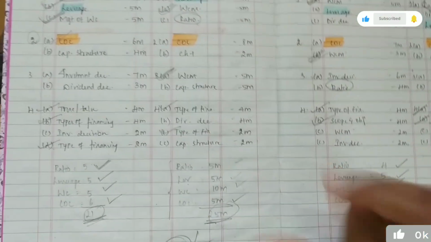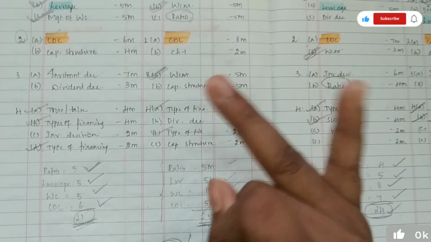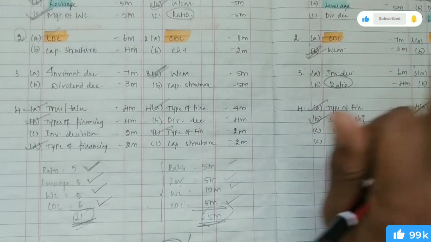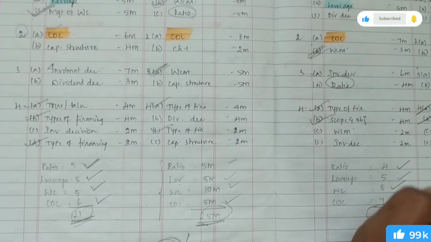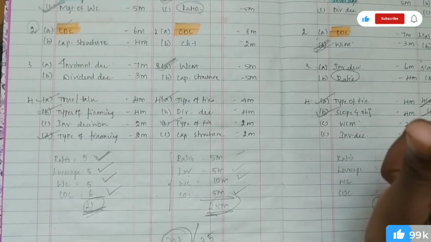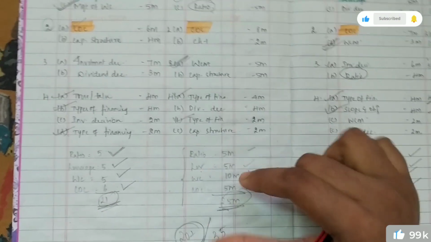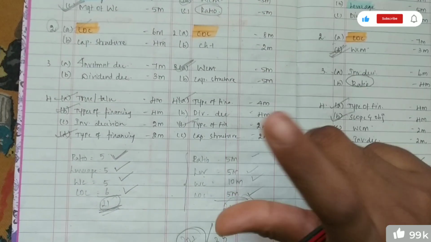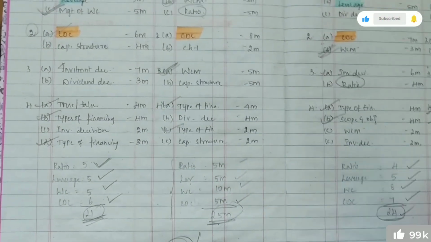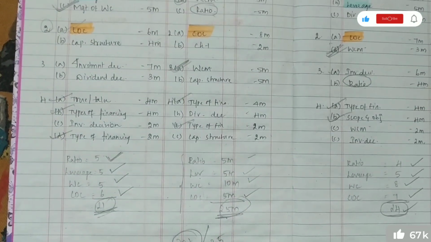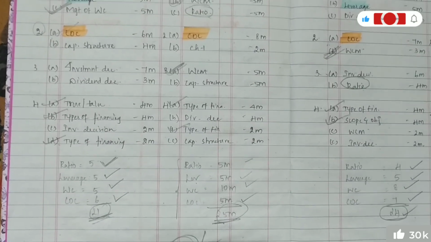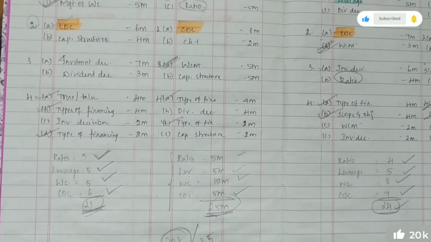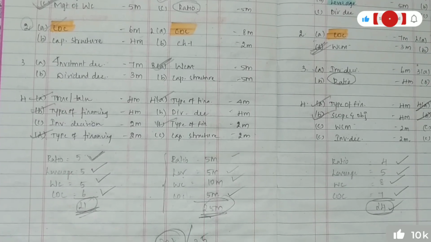I was not telling you to leave capital structure. I was not telling you to leave investment decisions. I was not telling you to leave dividend decisions. I was not telling you to leave types of financing. No, I was not at all telling you like that. I was just telling you that you have to prioritize this chapter first and then go for the other chapters. This is the order to prepare the chapters, so that it helps with weightage for the examination as well as scoring marks.